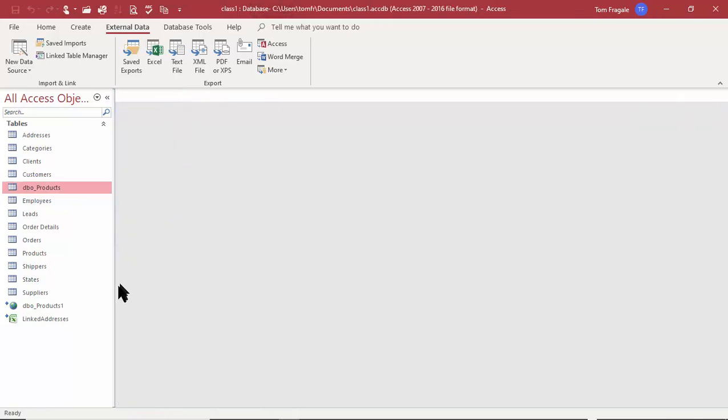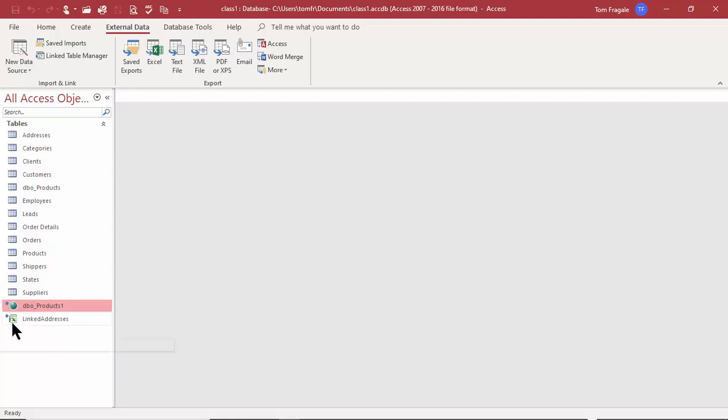Now, on the other hand, when we link to the Excel spreadsheet, I can only change it on the Excel side. With this one that's linked to the SQL Server, I can change it either on the Access side or the SQL Server side, and they will update each other. Here's how you can tell when the linked tables are. It's going to be the ones that have the arrows next to them.